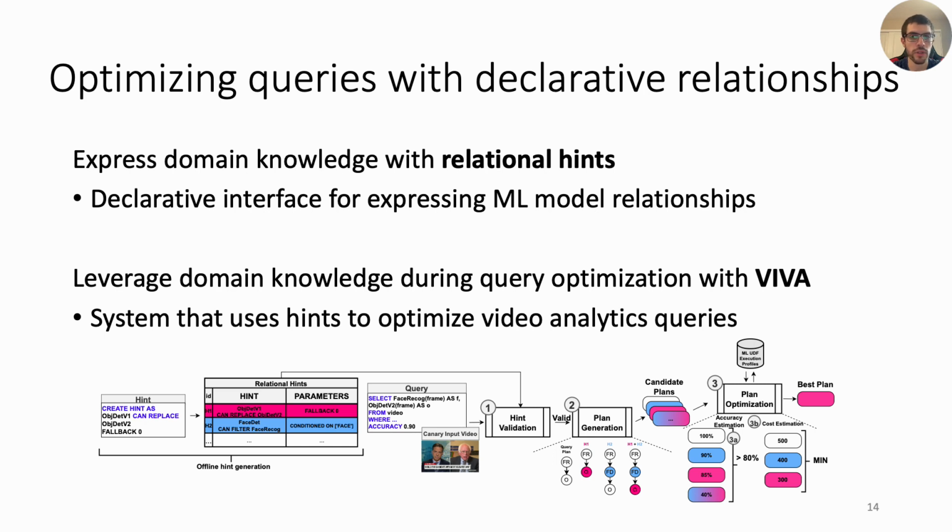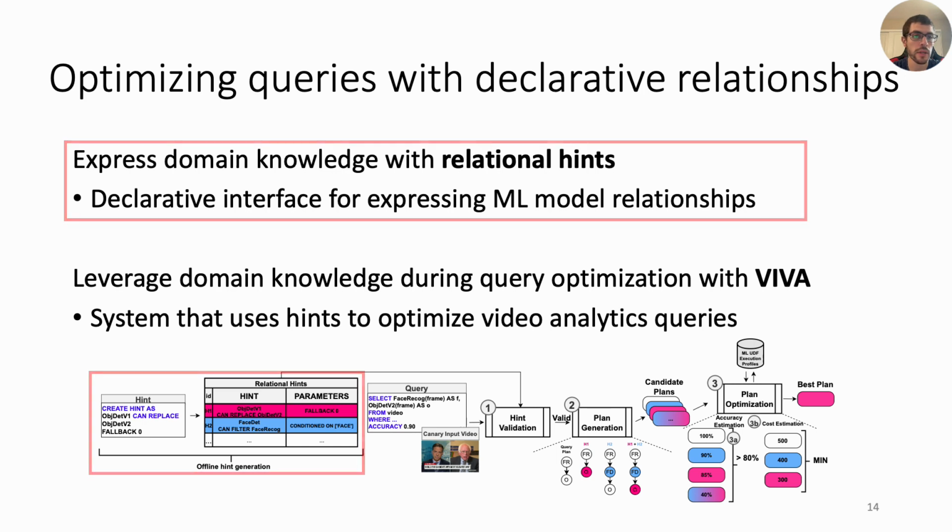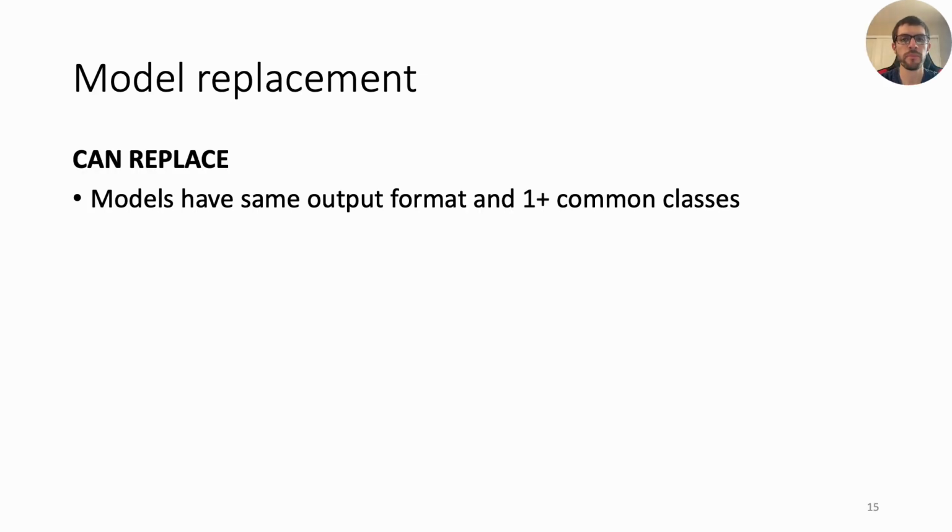The end-to-end workflow for how Biba uses relational hints to optimize queries is shown here, and we'll start with discussing relational hints. There are two kinds of relational hints. The first one is model replacement, or a can replace. This can be used if two models have the same output format, for example, both produce labeled bounding boxes, and at least one common class.